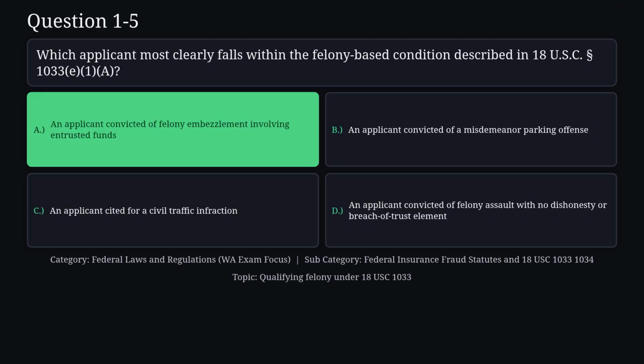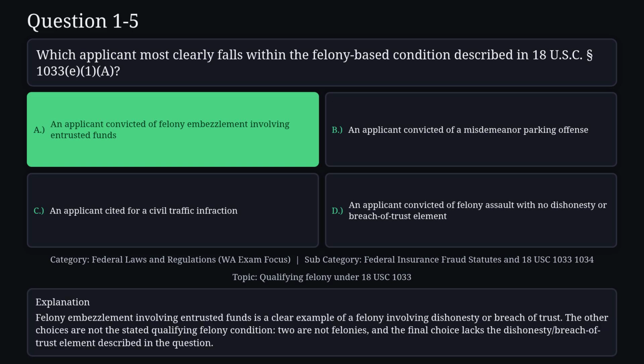The correct answer is A. Felony embezzlement involving entrusted funds is a clear example of a felony involving dishonesty or breach of trust. The other choices are not the stated qualifying felony condition, two are not felonies, and the final choice lacks the dishonesty breach of trust element described in the question.